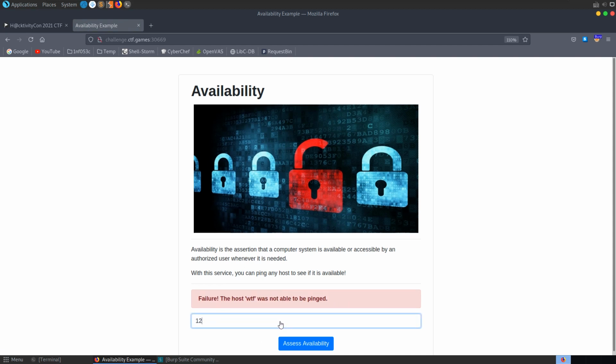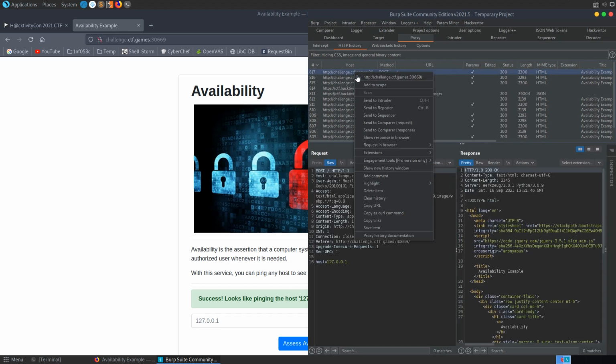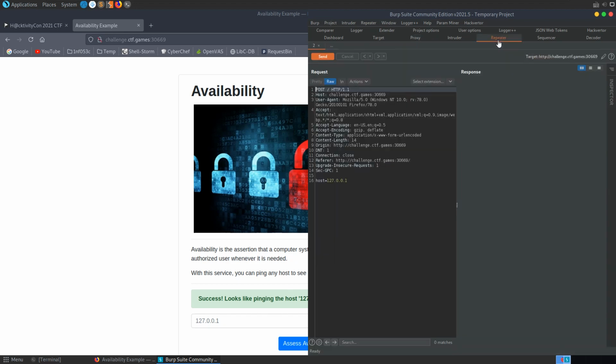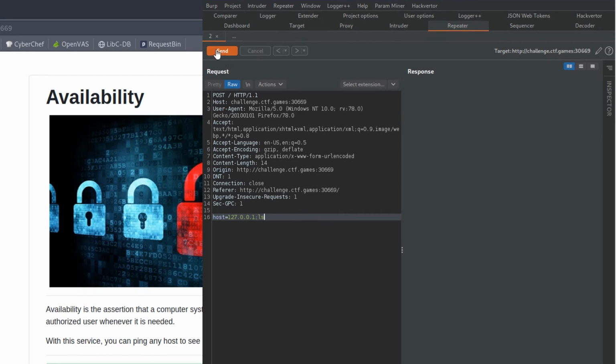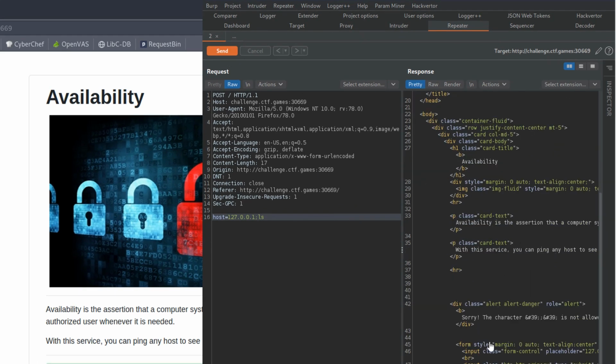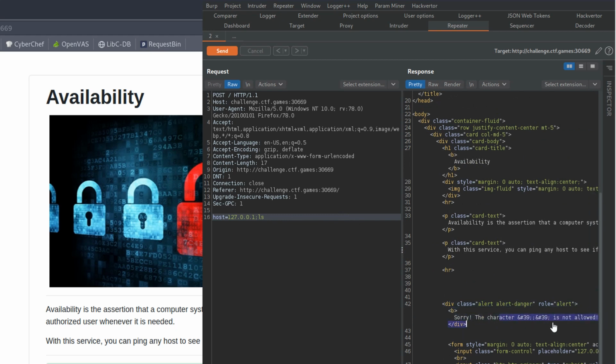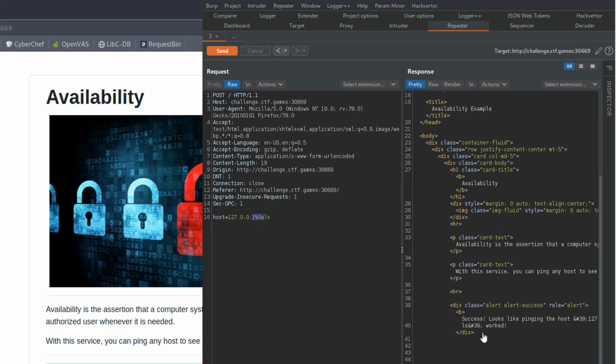In the previous example we used a new line to concatenate commands. Let's open this up in the repeater, and first of all we'll try to append a semicolon and an ls. If we do that we get a message to say that character is not allowed. So let's try again with percentage 0a, which we used previously, just the URL encoded new line character. And if we do that, we get success.